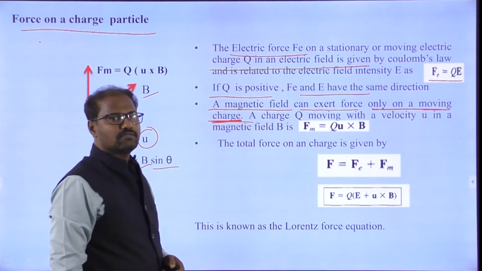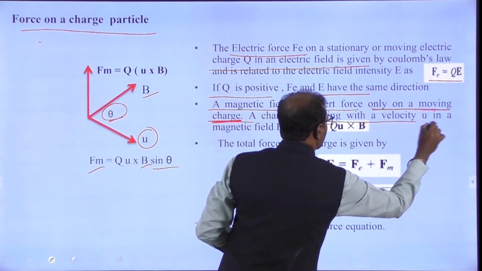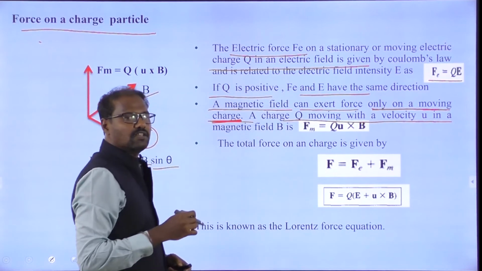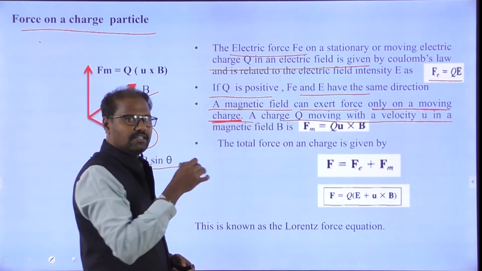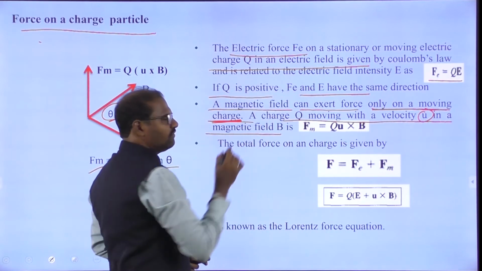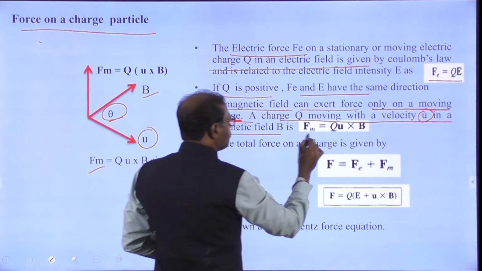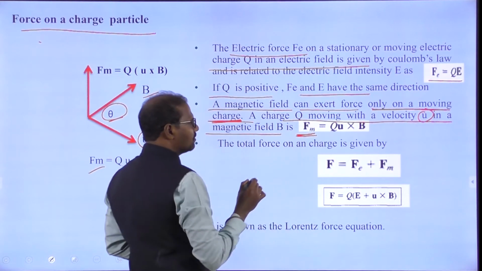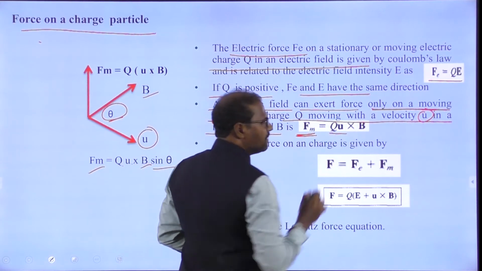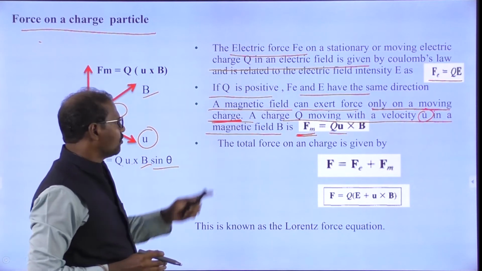A charge Q is moving with some velocity U. I told already, some books give V, but here I am using U for velocity. In a magnetic field B, I have written here Fm, the magnetic force, equal to QU into B. That's what I have written over here.